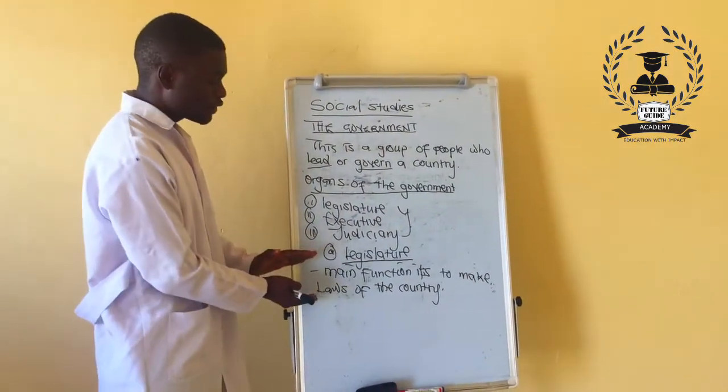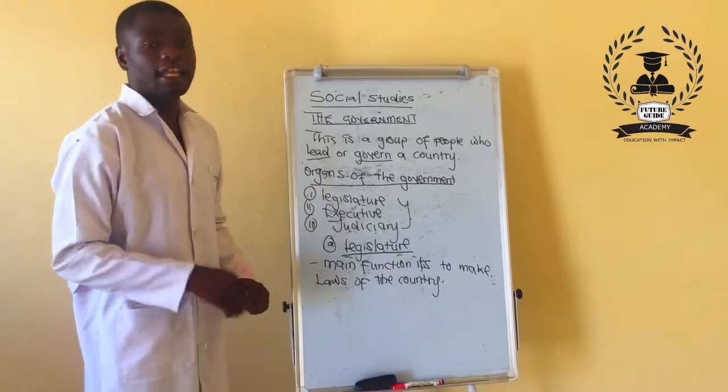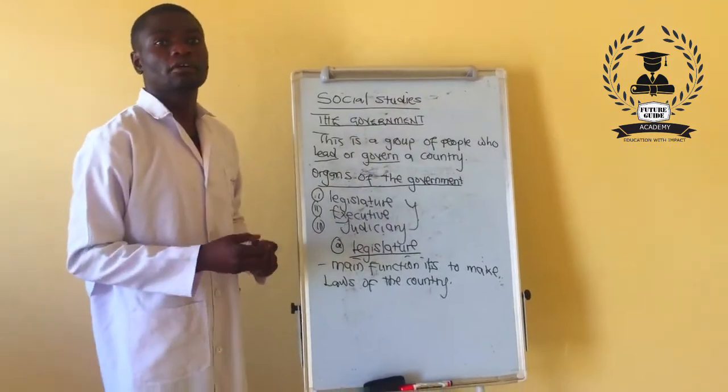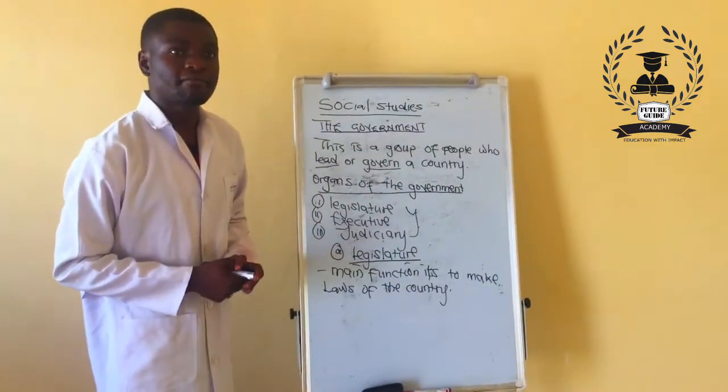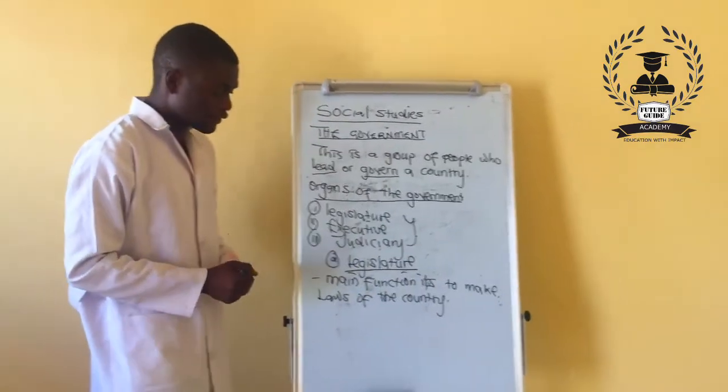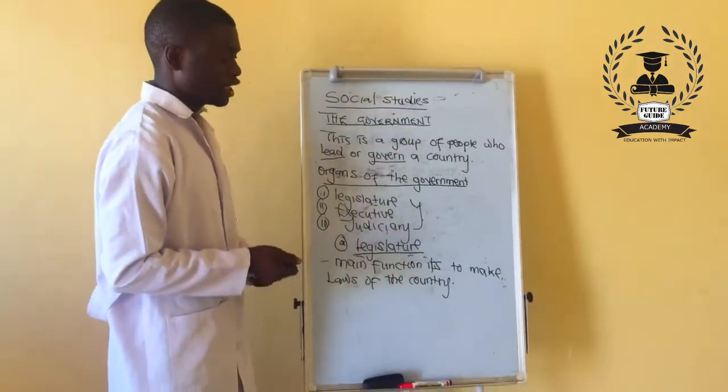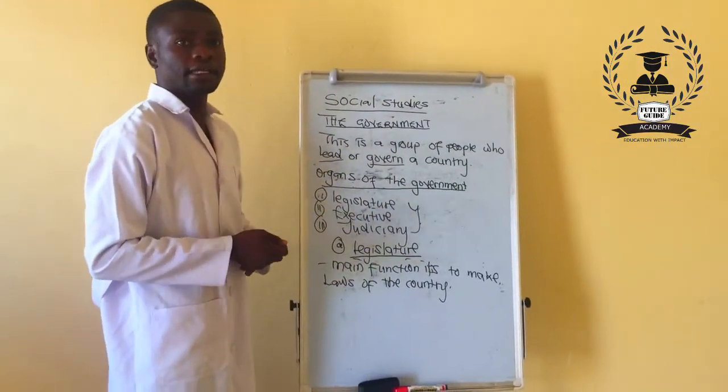These laws are made in Parliament or in the National Assembly.